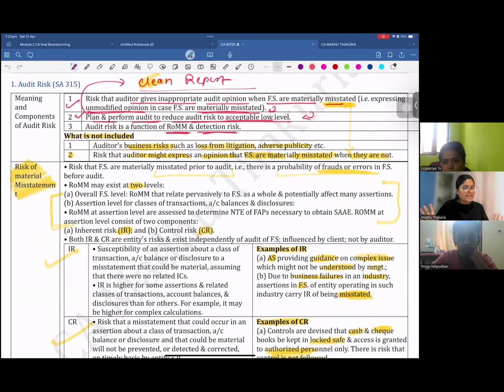Something is wrong in the financial statement, but I still say in my audit report that the financial statement gives a true and fair view. It is free from any material misstatement. That is exactly what audit risk is. When the financial statements are misstated, but you still give an unmodified opinion.